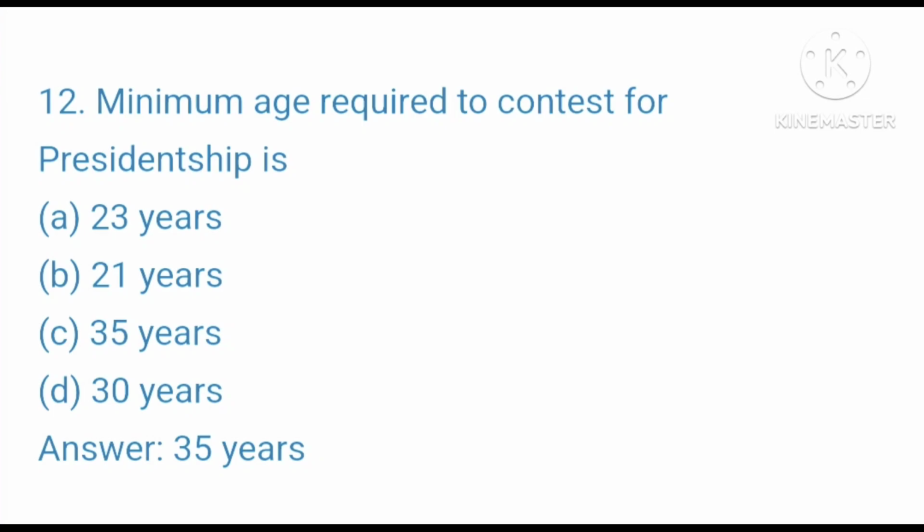Question 12. Minimum age required to contest for presidentship is. आपकी ऑप्शन है A. 23 years, B. 21 years, C. 35 years, D. 30 years. Your right answer is 35 years.